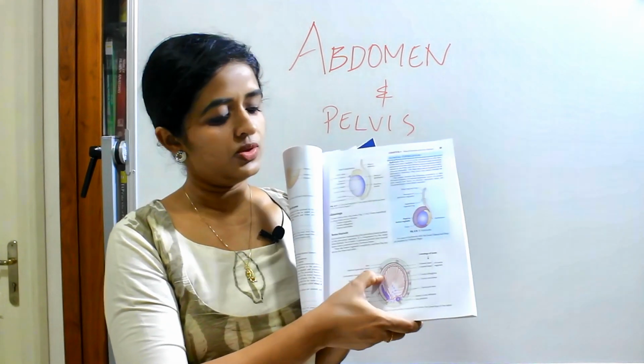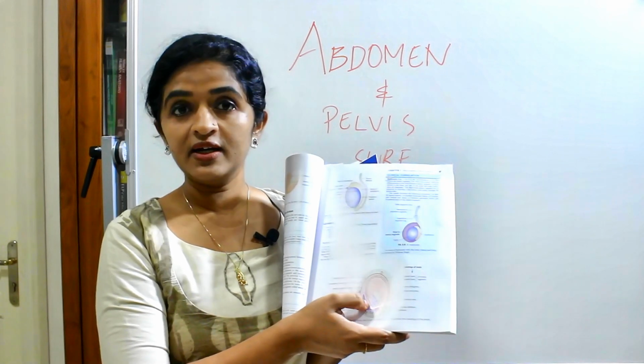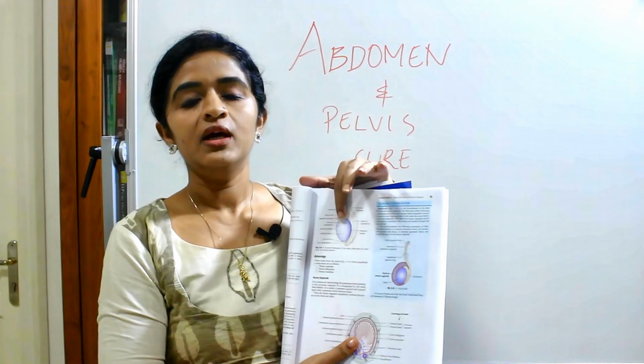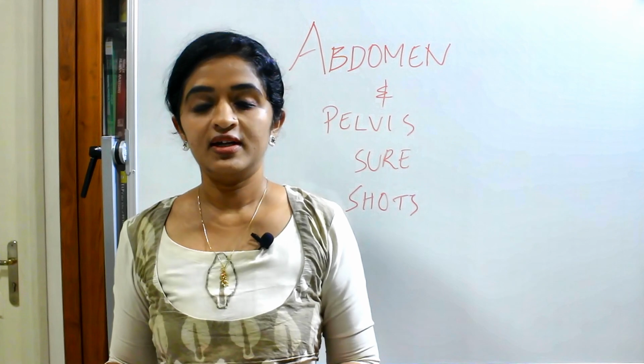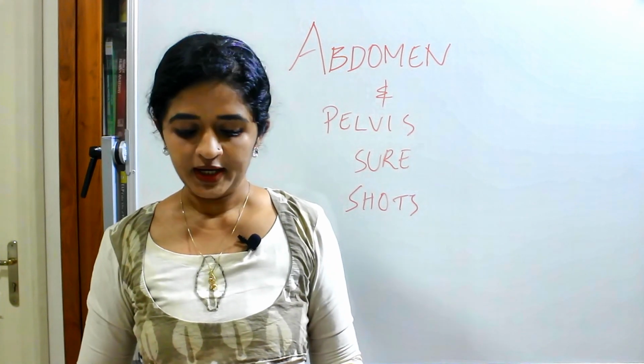If you draw this diagram, it will be clear about the interior of testis as well as the important relations of testis. And the clinical correlate expected from here is hydrocele. You should know what you mean by hydrocele.